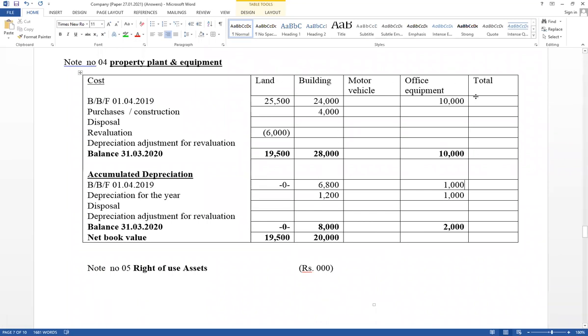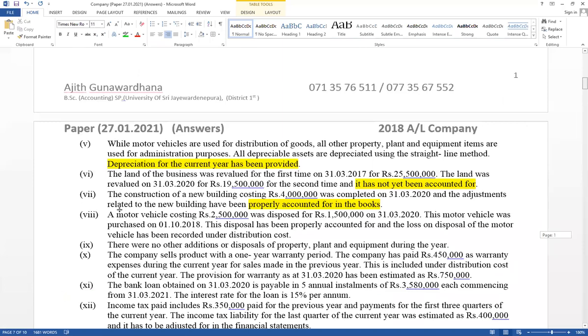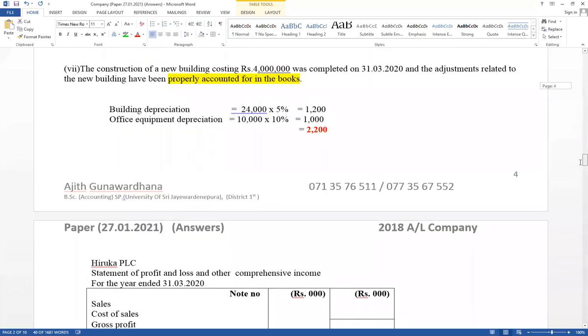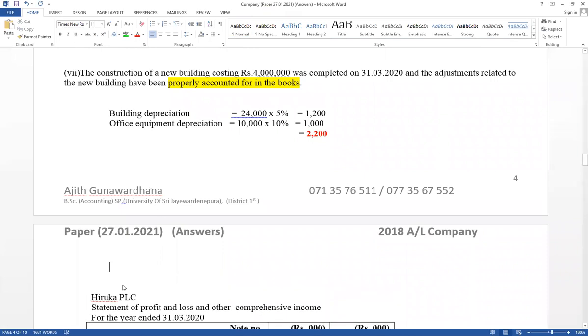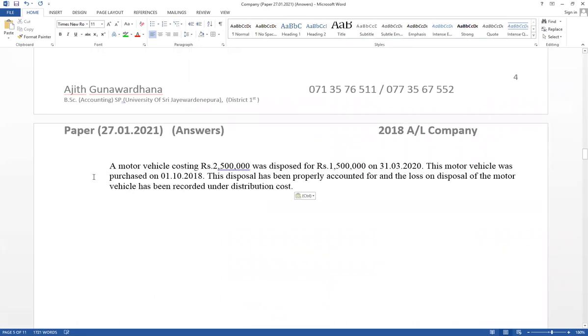Land, building, office equipment, okay. Motor vehicle is relevant for disposal. Very important. In this example, a disposal adjustment is also recorded. See adjustment number 8. You have to prepare a separate working for that. Disposal profit and loss should be calculated, and think about cost value. If a disposal adjustment is given, there are 5 things you have to think about. This is adjustment number 8, workings.